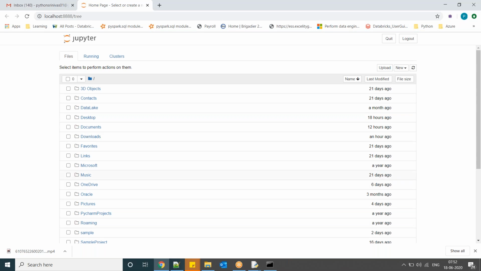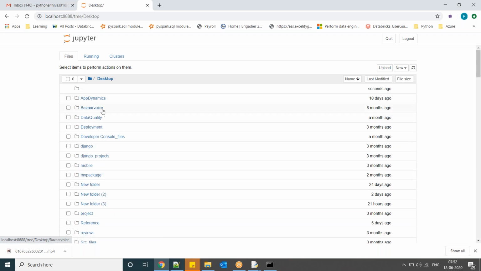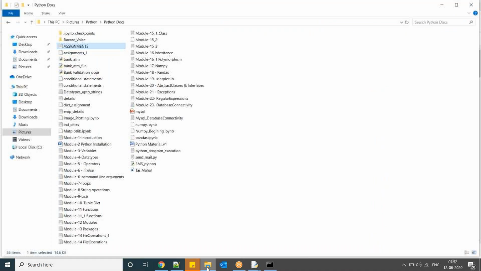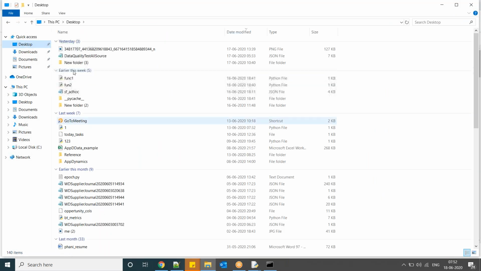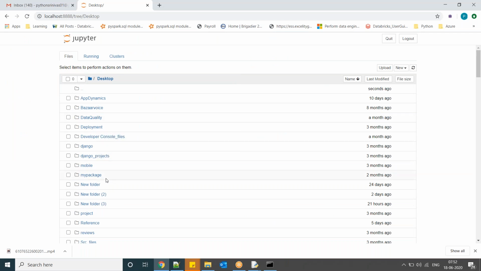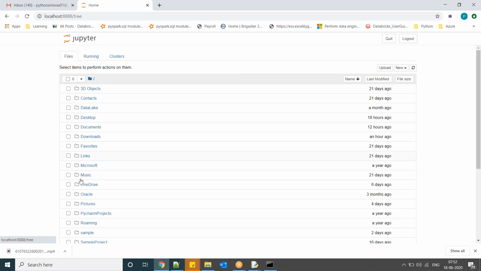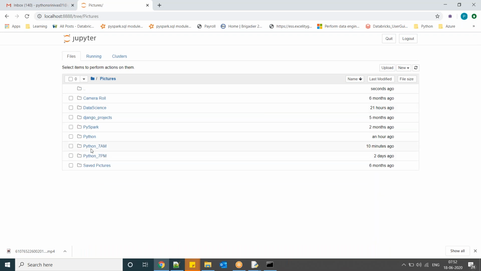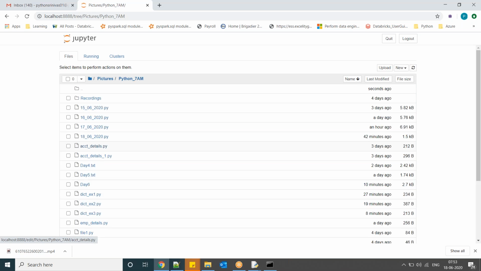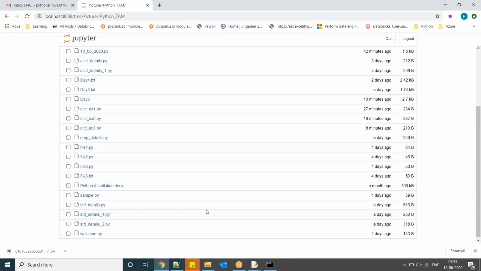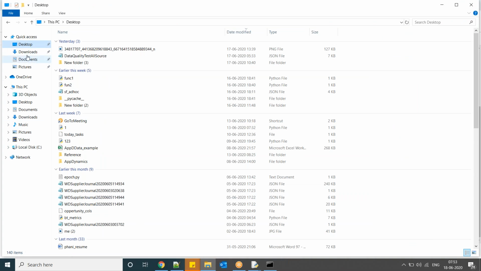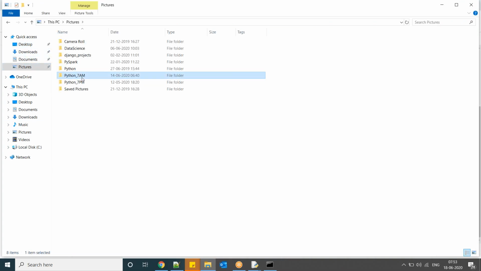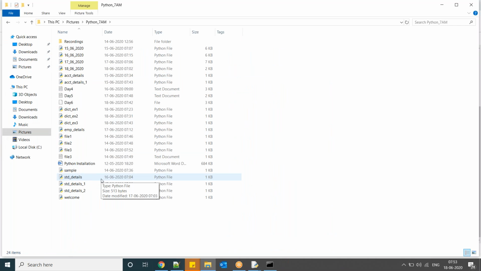Here you can see some folders. These folders are similar to your folder structure. Now I have a desktop. In the desktop, I have multiple folders. The same thing here also you can see. In the desktop, whatever the folders are there, those folders, files, everything you can see here. For suppose in the pictures, I am maintaining a folder called Python 7am. So here these are all the files. Now the same thing you can see here also. Pictures, Python 7am. So these are all the list.